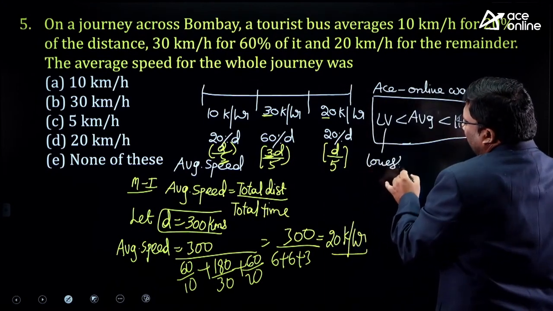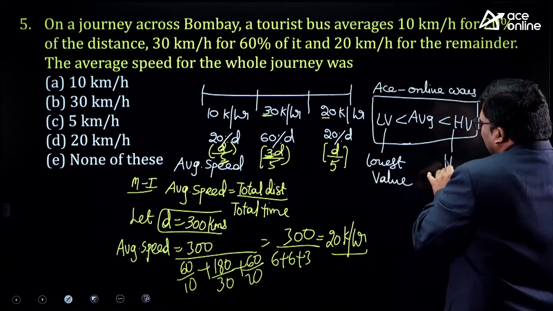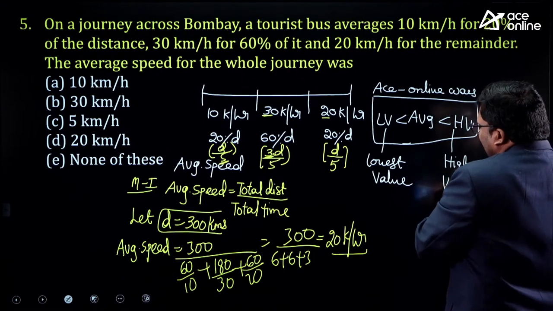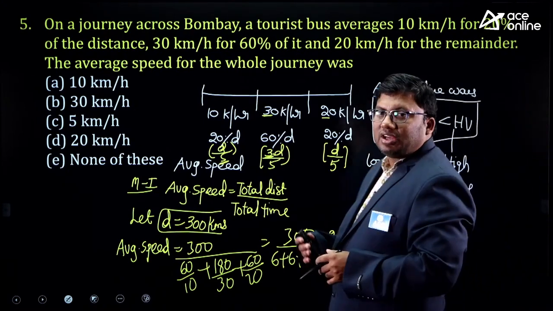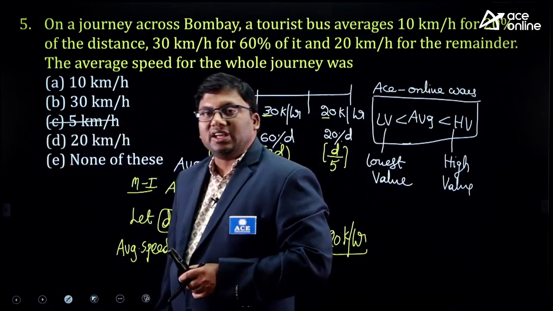LV stands for lowest value, HV stands for highest value. Average is greater than the lowest value, and average is less than the highest value. Greater than the lowest value, so the answer should be greater than 10. I hope it is clear.